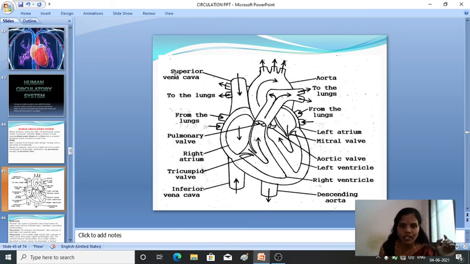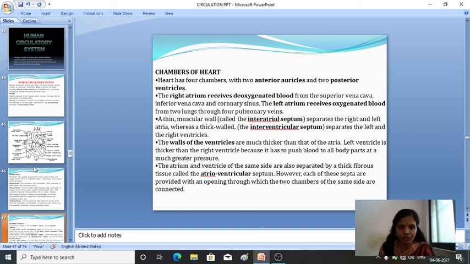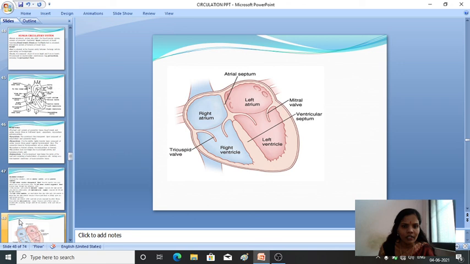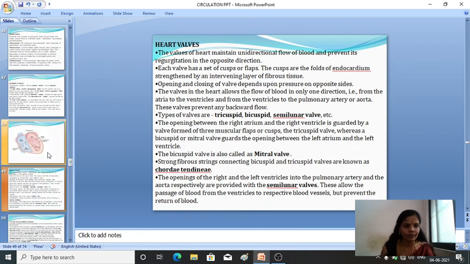In this diagram you can see the inferior vena cava, superior vena cava, tricuspid valve, pulmonary valve, then the aorta, left auricle, bicuspid valve, and aortic valves. These are the different parts. Once again I will show this with a clear image in the next class. Then the chambers of the heart: four chambers with two auricles and two ventricles, the upper two auricles and the lower two ventricles, separated by the tricuspid and bicuspid valves.